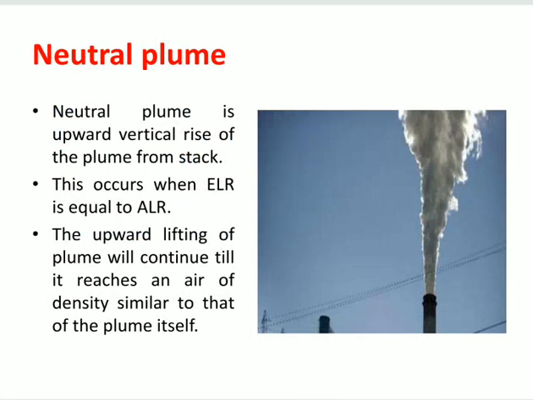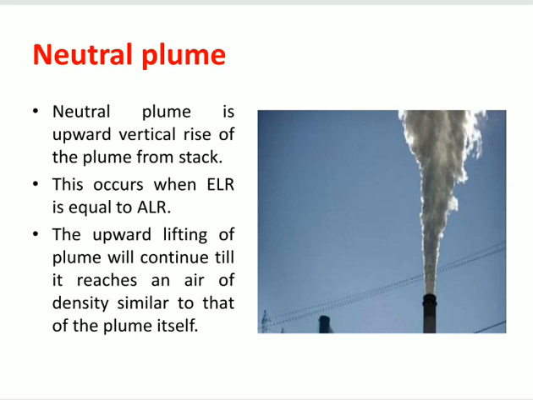Next one is the neutral plume. We can say that whenever environmental lapse rate or atmospheric lapse rate is equal to adiabatic lapse rate, in that case atmosphere is said to be stable. And whenever atmosphere is stable, the plume will move in vertical direction. So when air pollutants move in vertical direction, the vertical path of air pollutants is called as neutral plume.